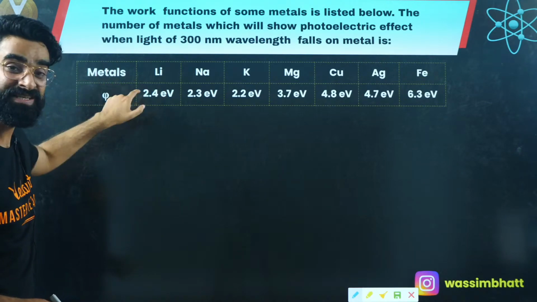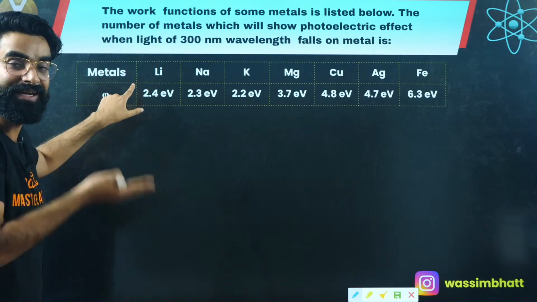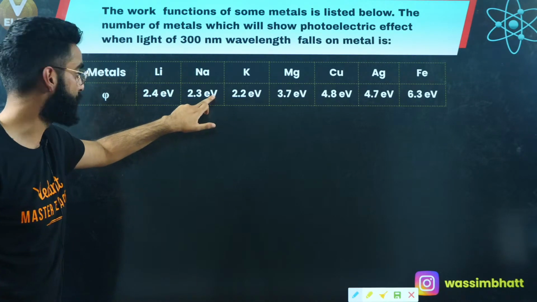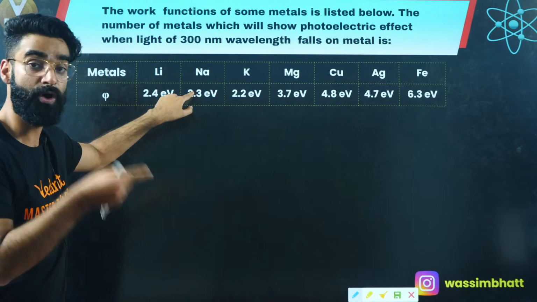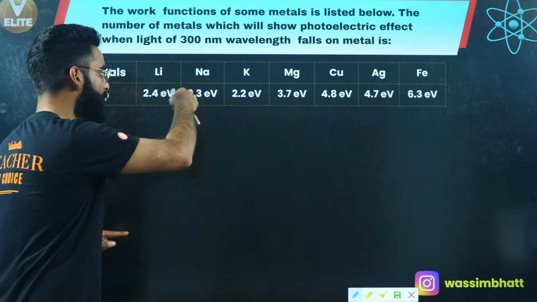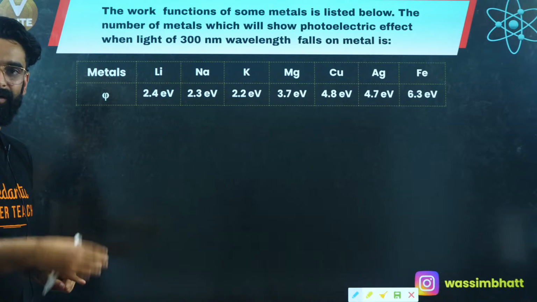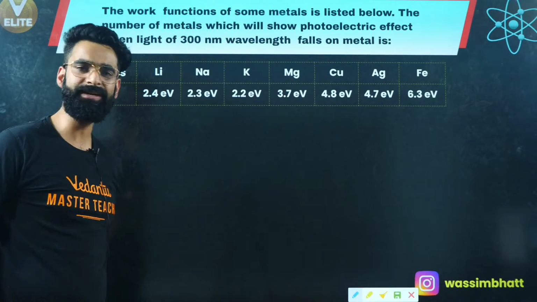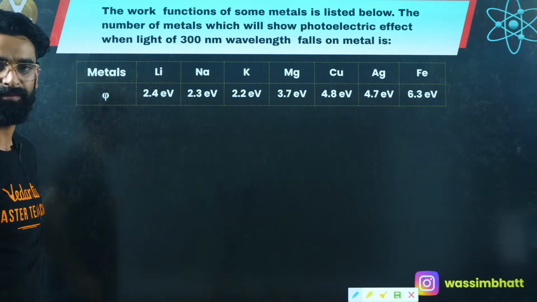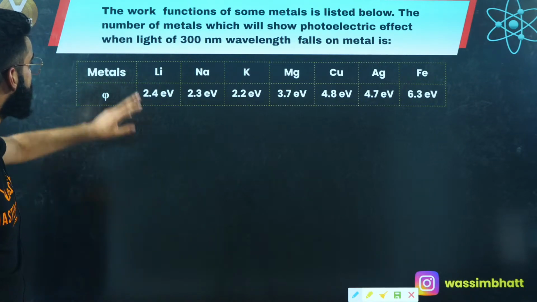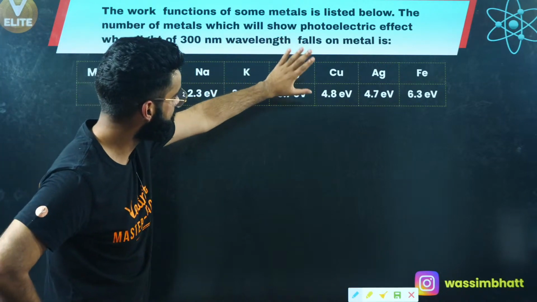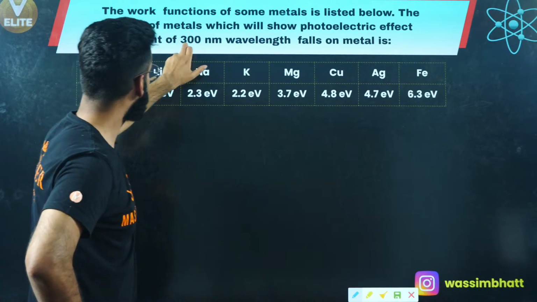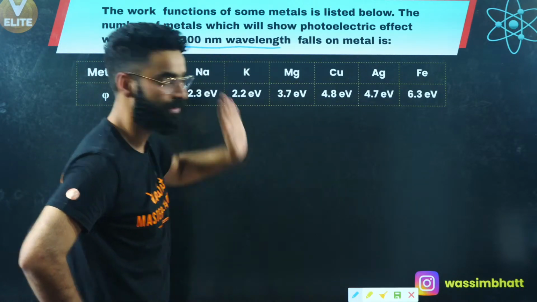So a minimum of this much amount you have to supply to lithium, then only an electron from its surface will be emitted. The work function of sodium is 2.3 electron volts. So a minimum of this much energy you have to supply in the form of light radiation, then only an electron will be ejected from the surface of sodium. Similarly in the case of potassium, magnesium, and so on. So I'm given the work function of different metals over here. The question is: the number of metals which will show the photoelectric effect when light of 300 nanometer wavelength falls on the metal.